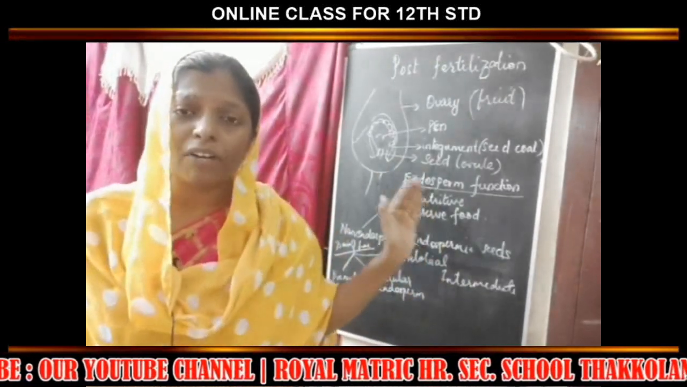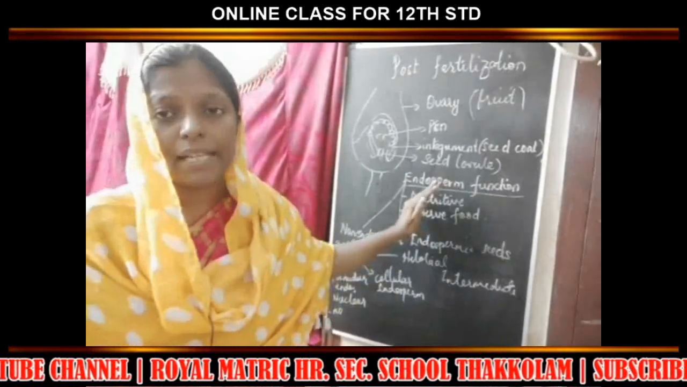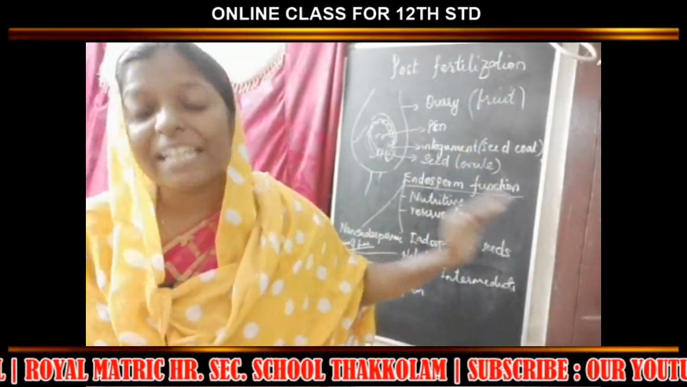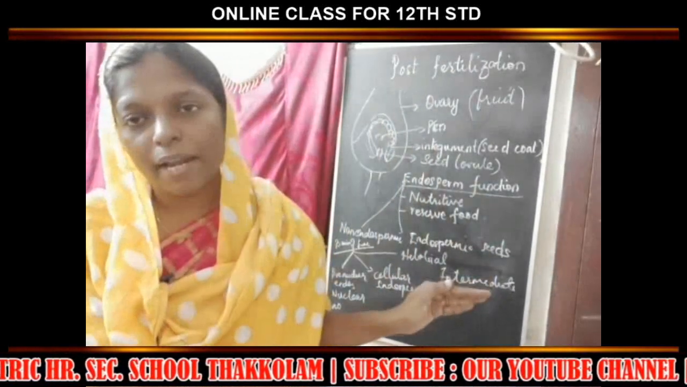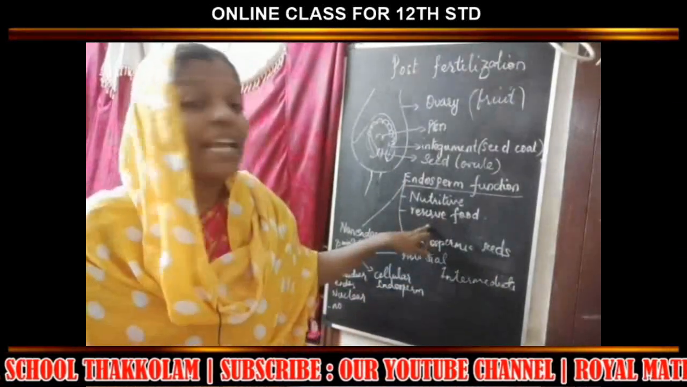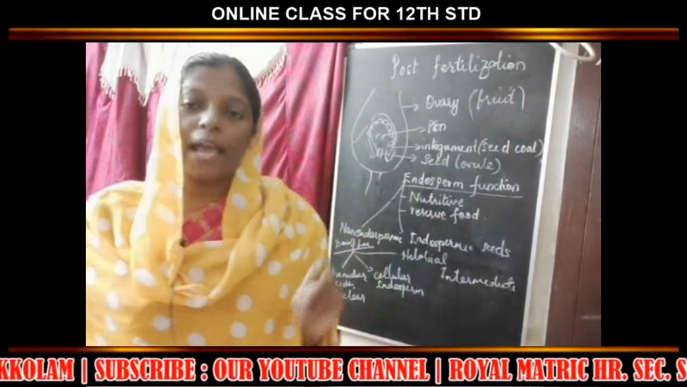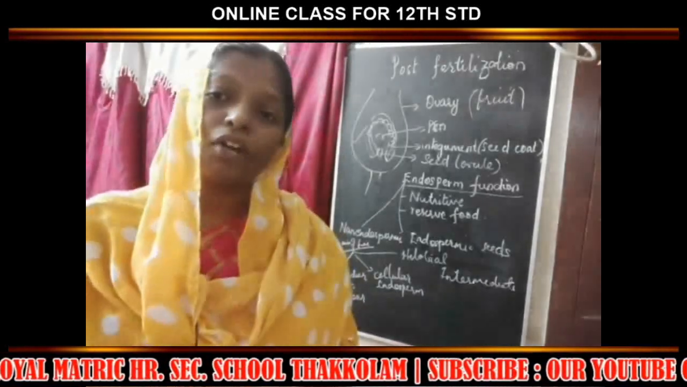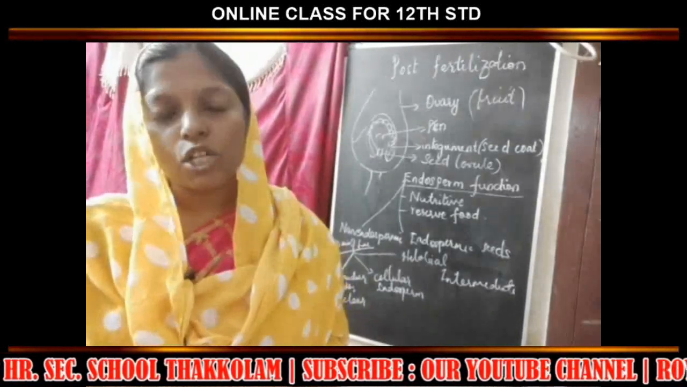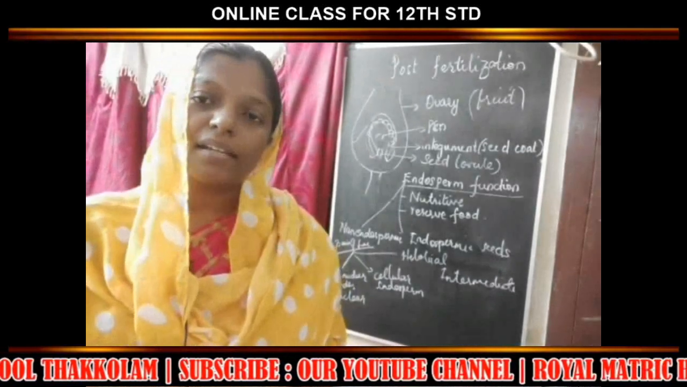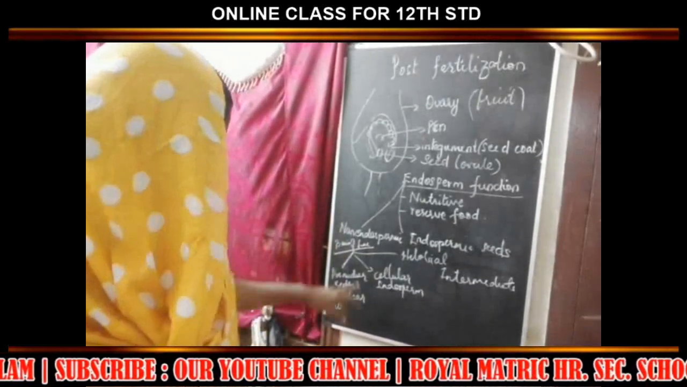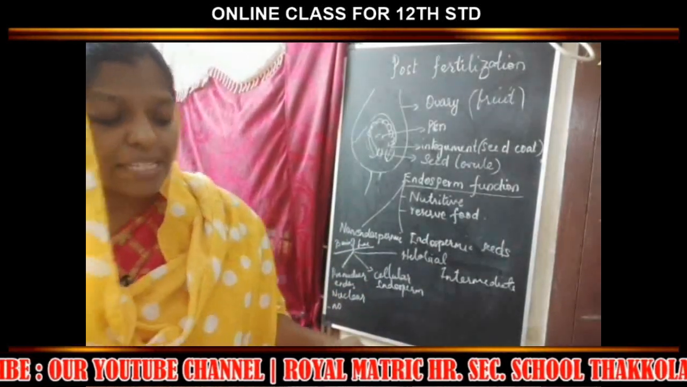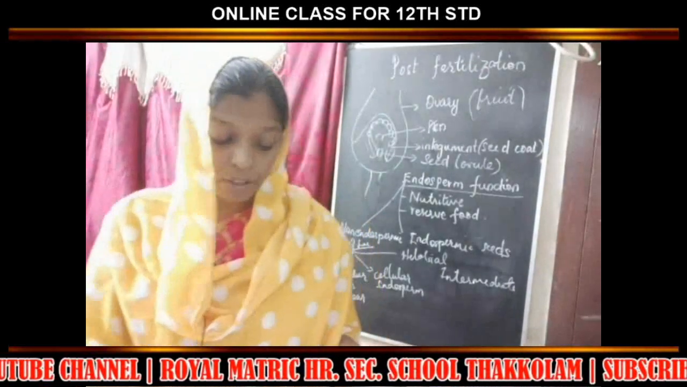So the function of the endosperm, what did I tell you? Nutritive in function. That means it provides nourishment, and it is the reserve food material. And the seeds formed are of two types: one is endospermic seed and the other is non-endospermic seed. We will see the definitions of endospermic and non-endospermic.